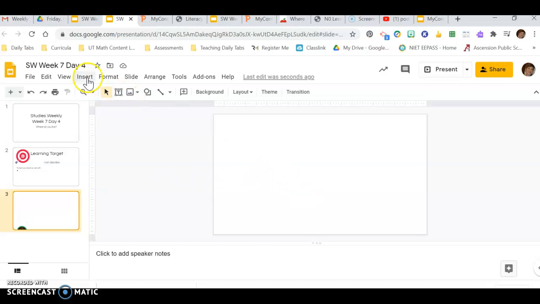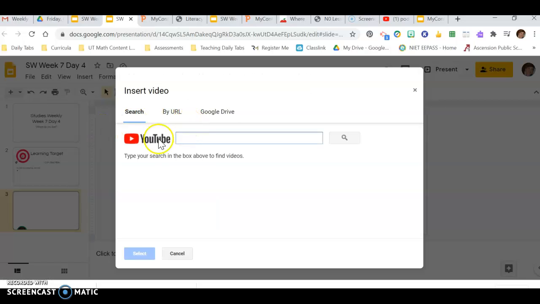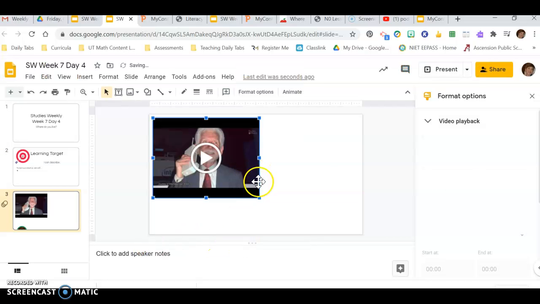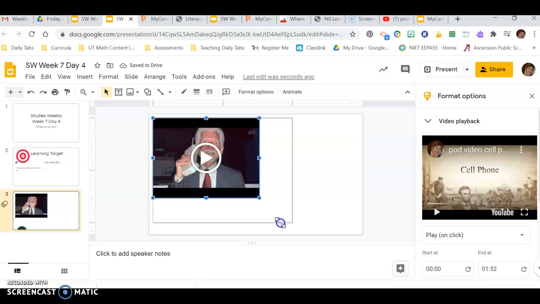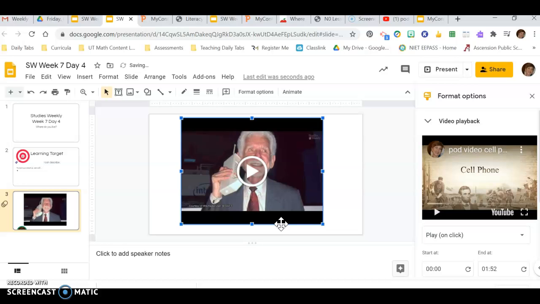Now I go to a blank slide, come up to insert, and say insert video, and here's my YouTube. You can also do it from your Google Drive, but here's the YouTube. I'm going to Control V, as in Victor, and search my video, and here it is. I click on the video, click on that little black box, and select. Now it will upload that video straight to my presentation. Let's say it's a 10-minute video, but I only want to show 3 minutes of it. Then I can come over here and edit those times.